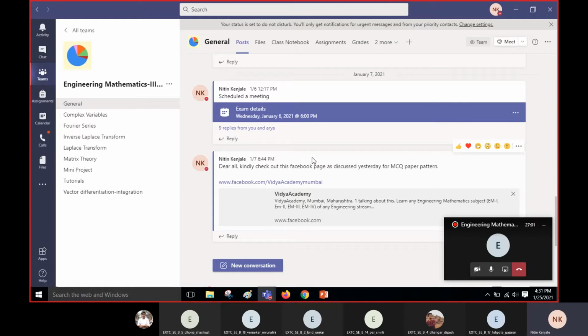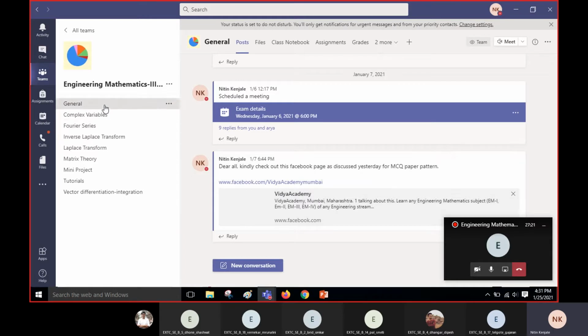This is not your team. This is the team of regular students who came from first year to second year. So this is the team where I have conducted the entire sessions of Engineering Mathematics 3. In the similar way, I'm going to conduct in your team as well.